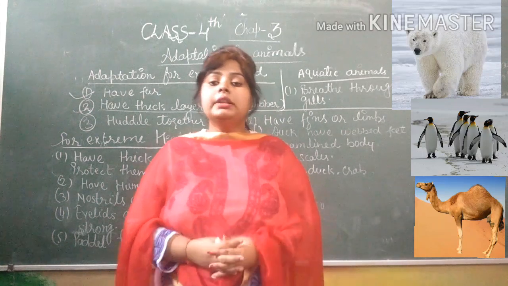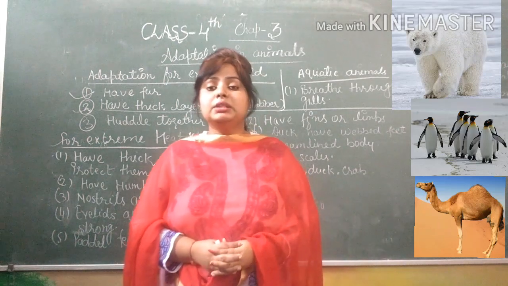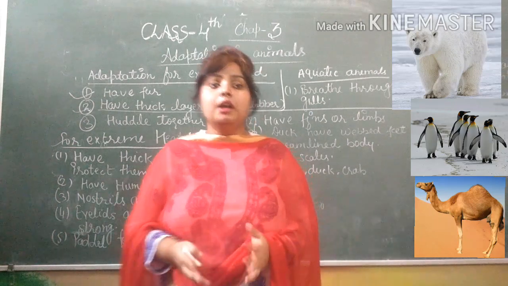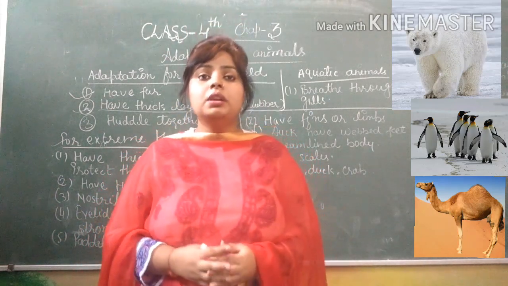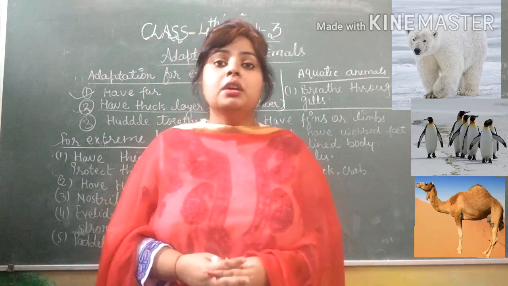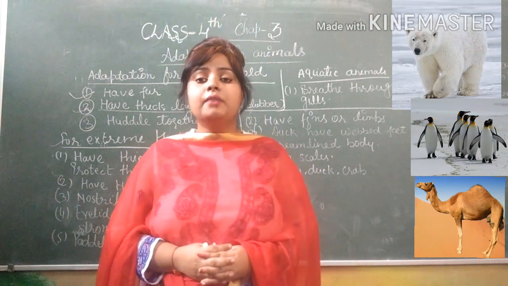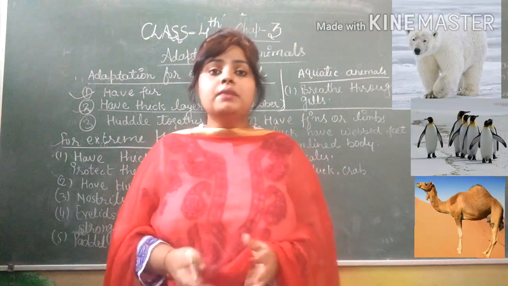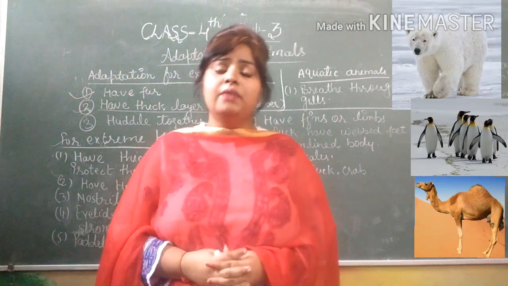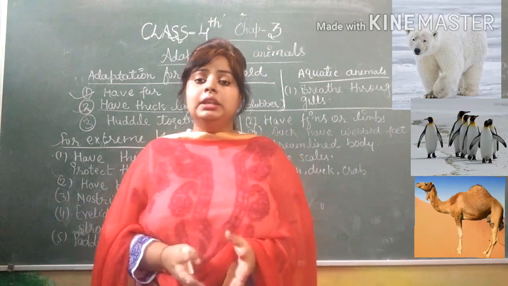The next topic is adaptation for extreme heat, where the climate is very hot, like in desert areas. Deserts are areas on land that have very hot weather. During the day it is very hot, and the nights are very cold. There is very little food and water because of the scarcity of water and very high temperature. That's why most animals can't live in these areas.